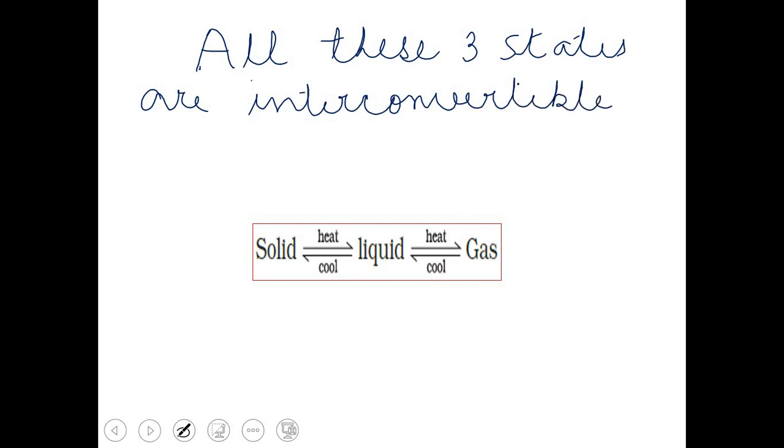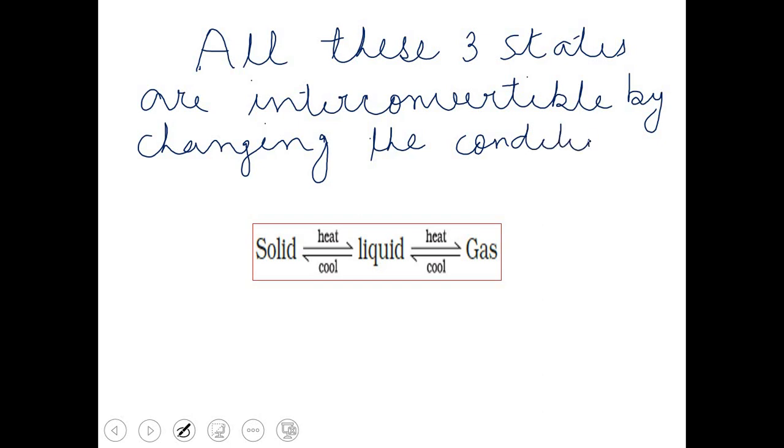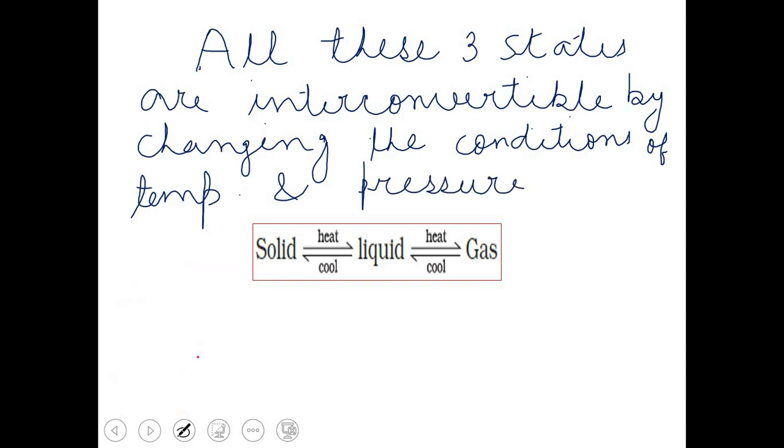They are interconvertible by changing the conditions of temperature and pressure. By changing the conditions of temperature and pressure, these states can be converted into other states. For example, when solid state is heated, on heating it converts into liquid state. Similarly, when liquid state is heated, it converts into gaseous state or vapor state.